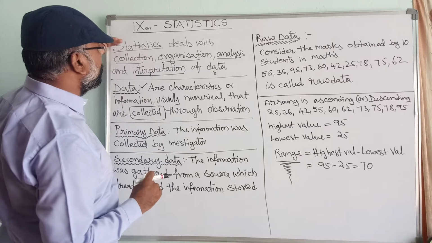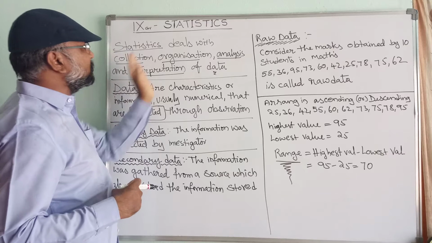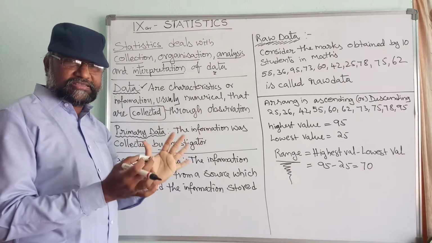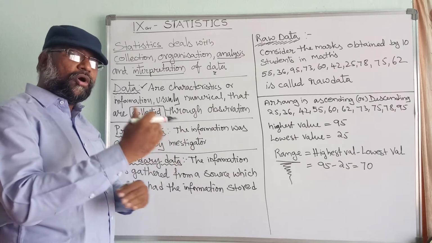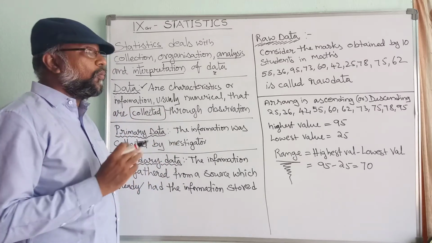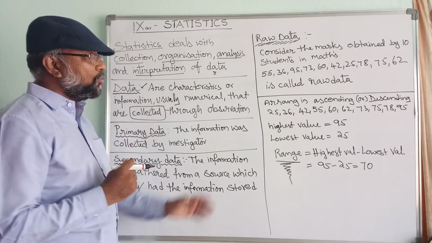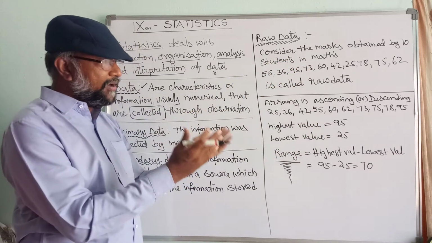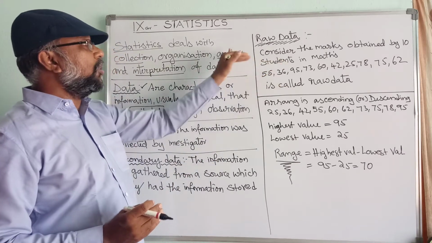Next, just we go above. Now what does statistics do? Statistics deals with collection. We collect, we organize. Organize mean we can convert into ascending order or descending order, and we analyze who got the highest mark. What is the highest mark? 95. What is the least mark? 25. So that is called analysis. So we can say what is the middle mark, how many students pass, how many students could not pass. So this is called analysis.